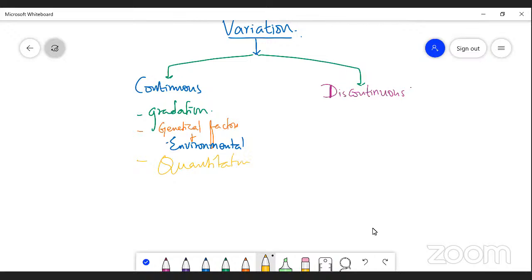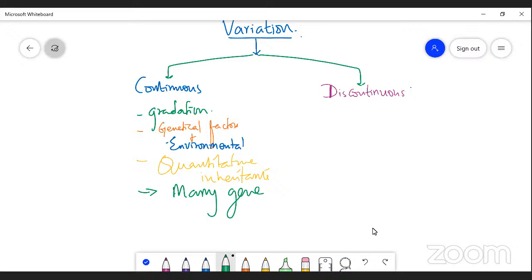That means quantitative inheritance is a transmission of characters which are determined by several genes. Here, I repeat once again, there are many genes involved.